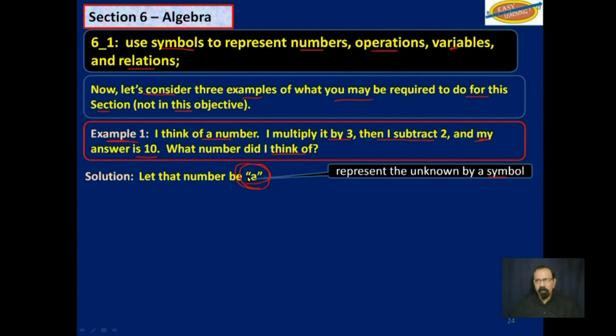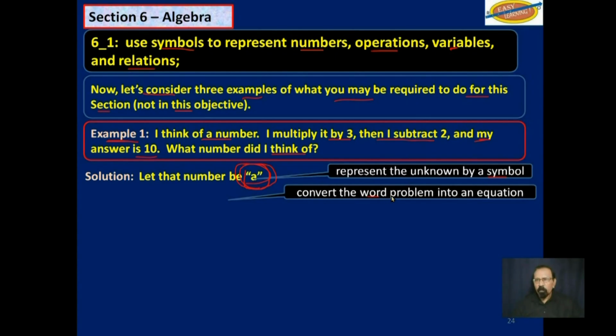It could be A, B, C, D, whatever. Try not to use a letter that is similar to a number like B, because you may mix up the B with a 6. Or Z, you may mix that up, confuse that with a 2. So we are, in this case, using A to represent the unknown number.